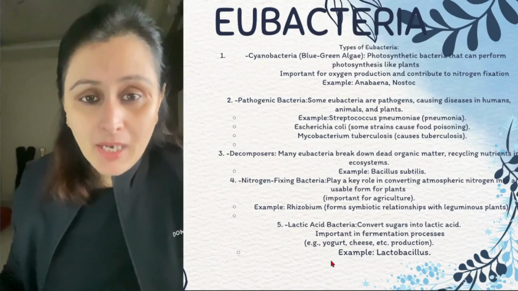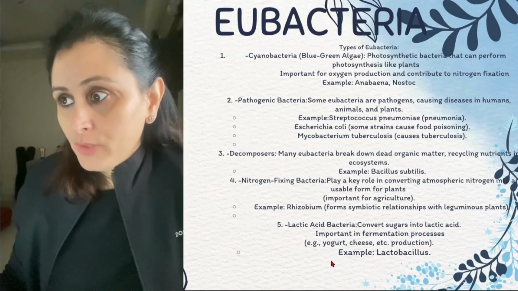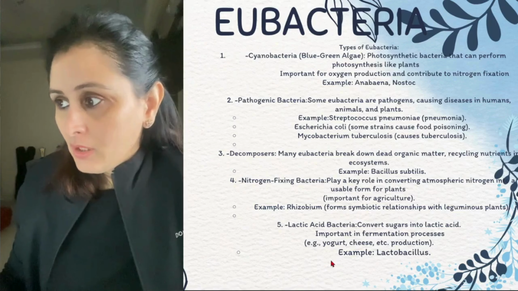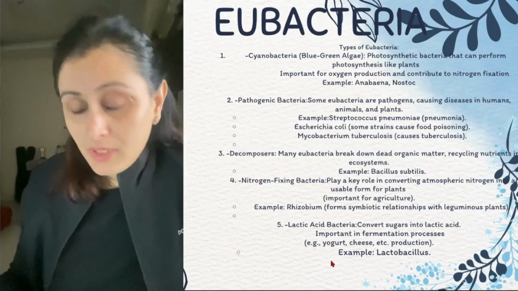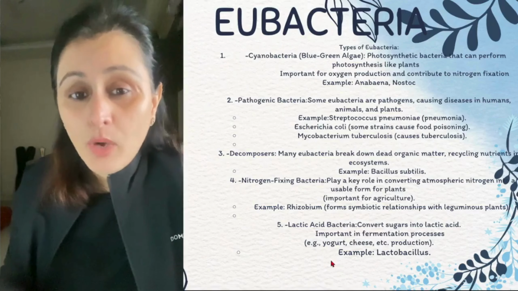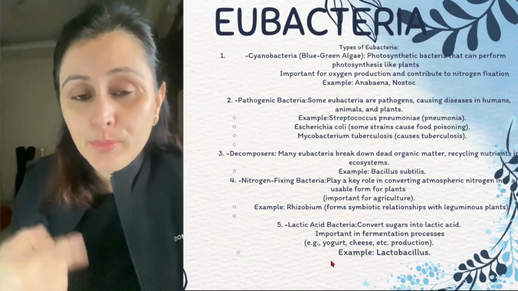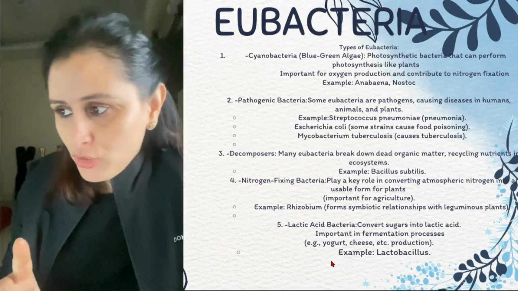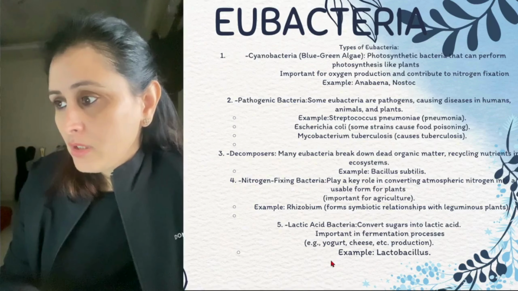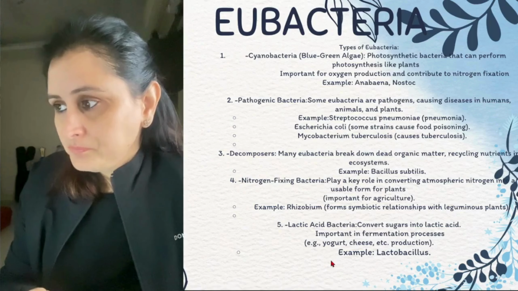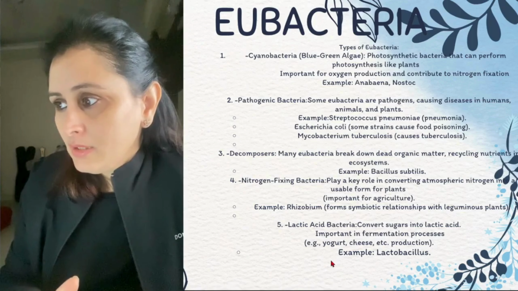Now about the types of eubacteria. First of all we are going to talk about cyanobacteria, blue green algae भी जिसे बोलते हैं, photosynthetic bacteria that can perform photosynthesis like plants, right? So as we discussed earlier also, these are the ones responsible for the production of oxygen on the earth in the earlier days of the formation of the earth. So important for oxygen production and contribution to nitrogen fixation. इसकी examples हैं Anabaena